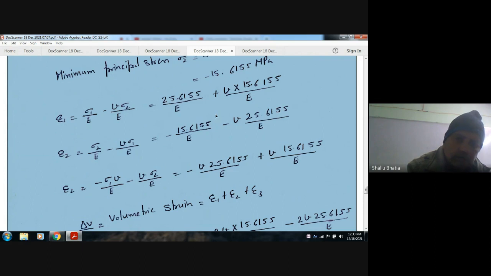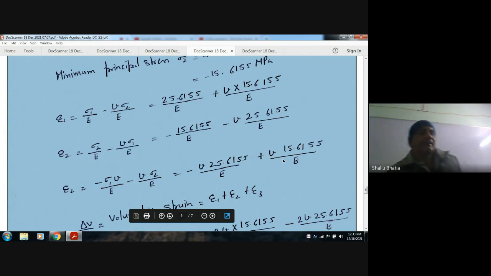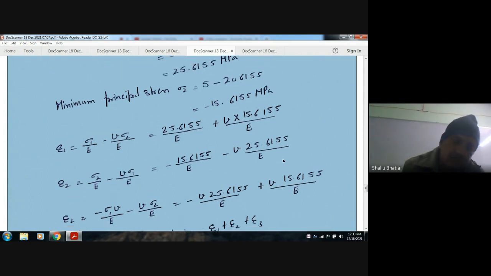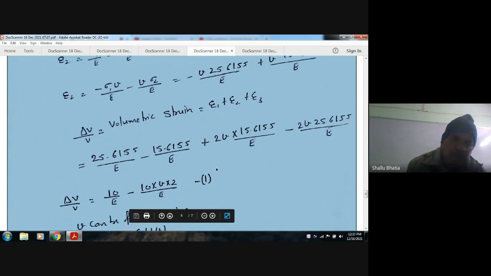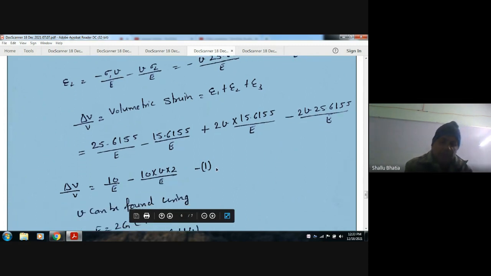So taking the respective sign, because here the middle principal stress is minus 15, we have to take minus sigma 2 as plus. Okay, and here we will take minus, and here we will take plus. So these are the three principal states. And we know that the volumetric strain is the summation of the three states. So volumetric strain del V by V is equal to epsilon 1 plus epsilon 2 plus epsilon 3. By adding all the above three, we can get this volumetric strain.